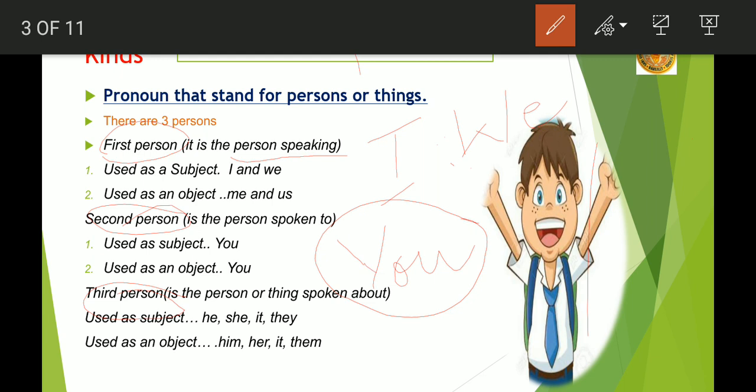Then comes third person pronoun. When two people are talking about the third person, then that third person will be called he, she, it, and when we are talking about plural, then there we will be using they. Now, third person is the person or thing spoken about. If suppose I am talking to you people about a girl who is studying in class 6, then there I will be using she word for that girl.